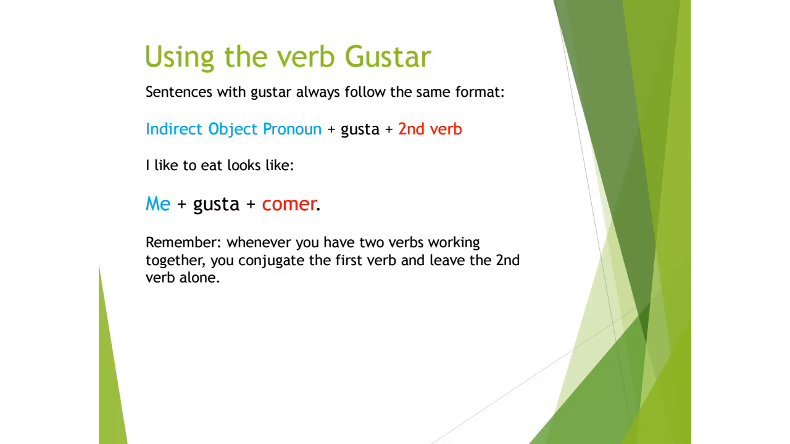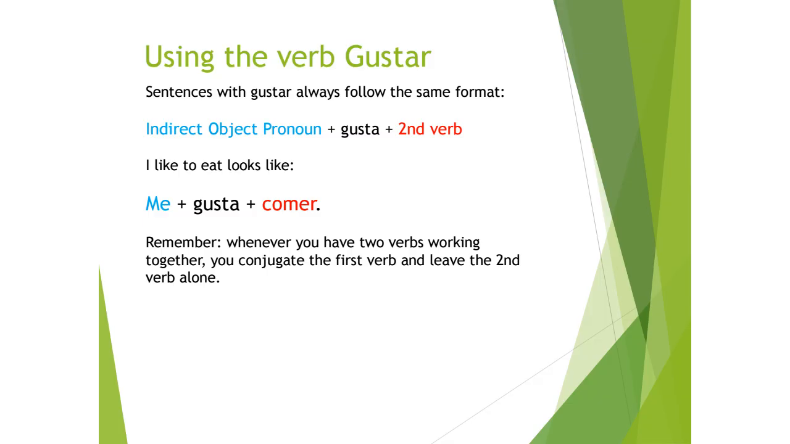So you never have to change it to anything else other than gusta. It's not going to be gustamos or gusto. It's just gusta. It's always gusta. And then the third part is the second verb, whatever the action is that you're telling them that you like, whether it's running or biking or swimming or dancing. So the sentence, I like to eat, looks like me gusta comer. So the me is your indirect object pronoun. Gusta is the part that says to like, and then comer is your second verb. It's that action that you're wanting to tell someone that you like.